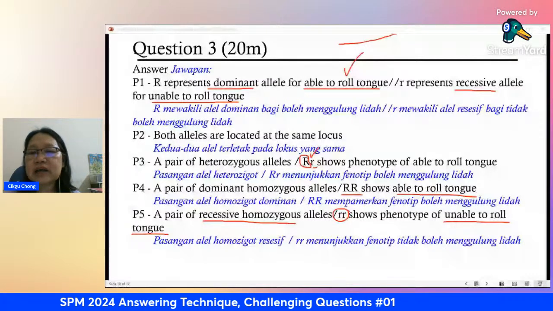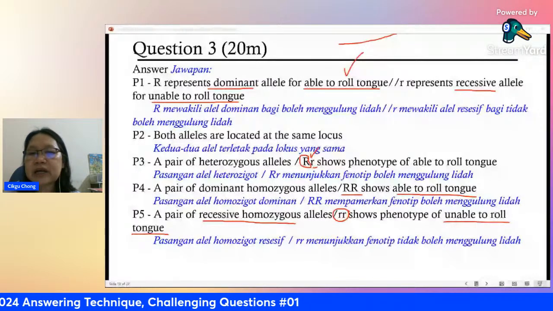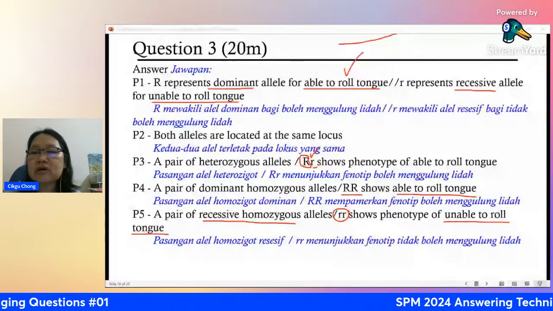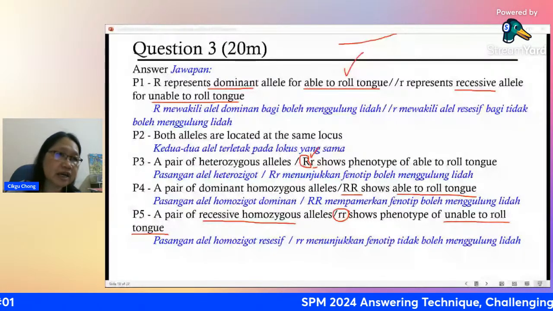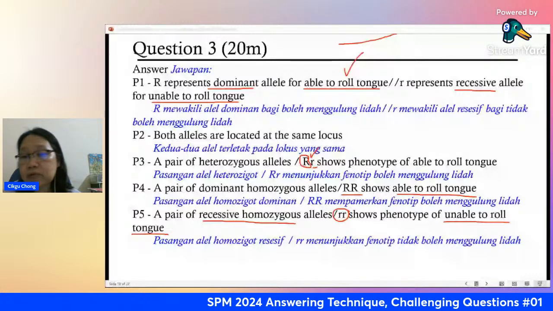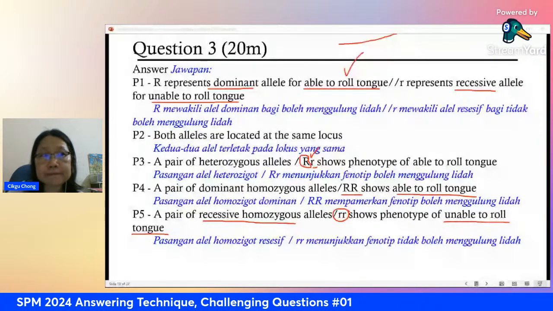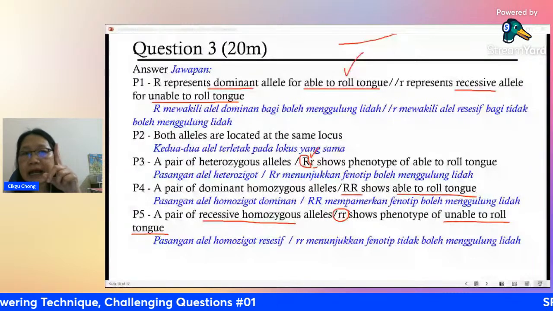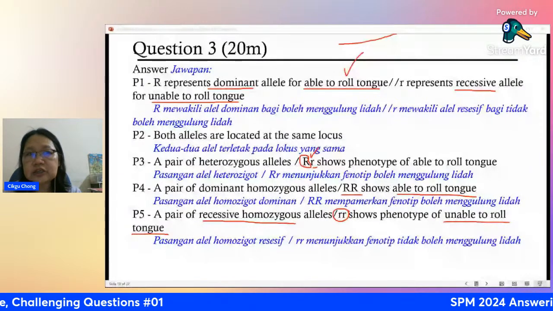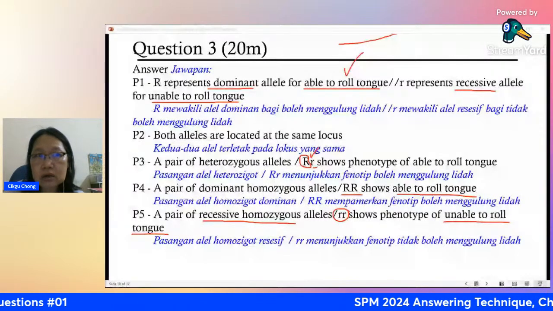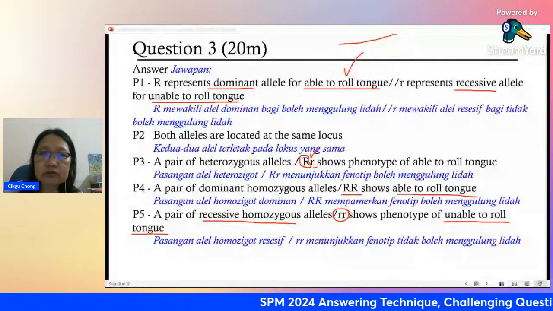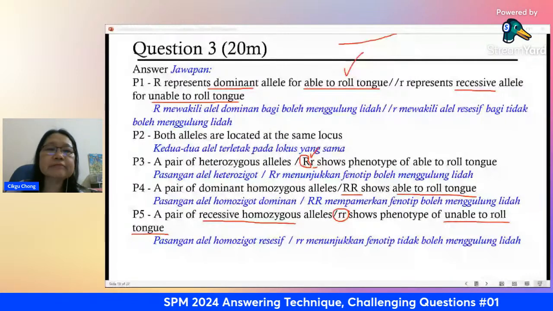All right. Yes, Weihan, correct. Allele capital R is the dominant allele. Allele small r is the recessive allele. If you write that one, thank you Weihan, you can get P1, but only 1 point because you didn't write anything else. So if you want to get full marks, you must write some more. What you wrote just now is enough to get P1. Okay, now, next question.